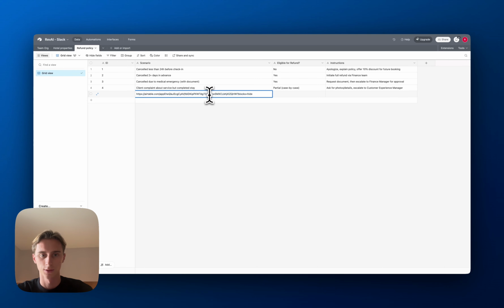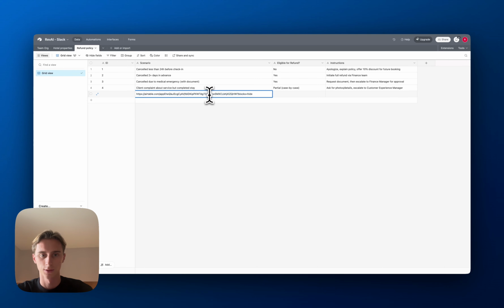So remember to give it a description so that the AI knows when to use it, and then you don't have to do anything with the authentication. What you're going to do is send headers, and here you put Authorization, and then you put your API key. Always remember to put Bearer, and then the API key next to it, and that's it.